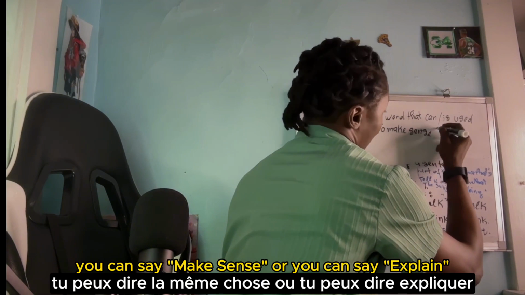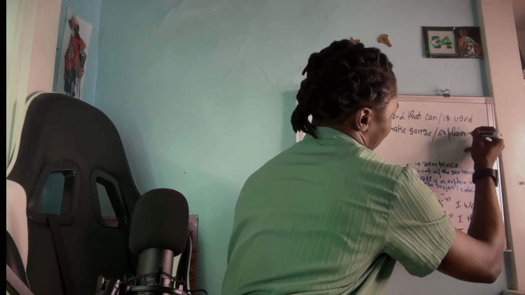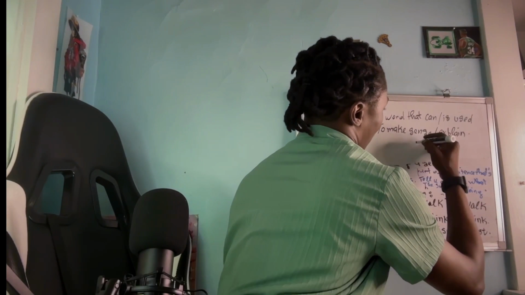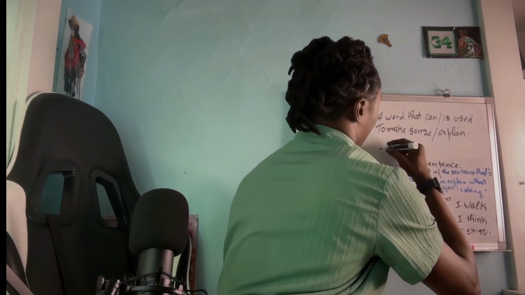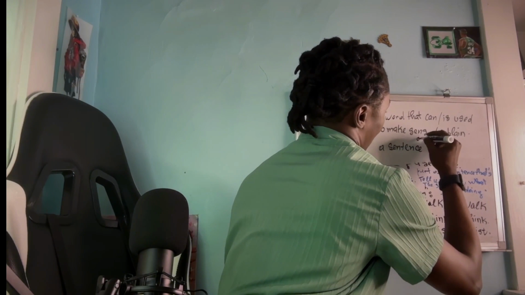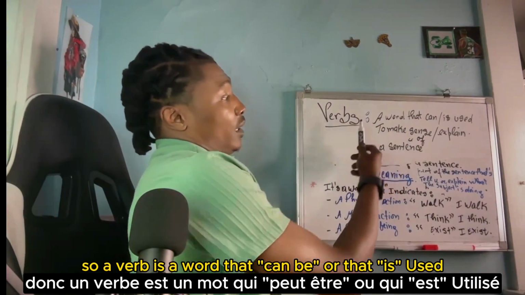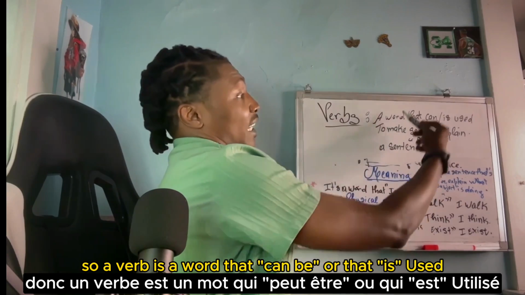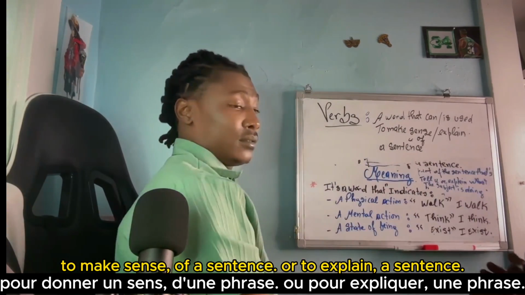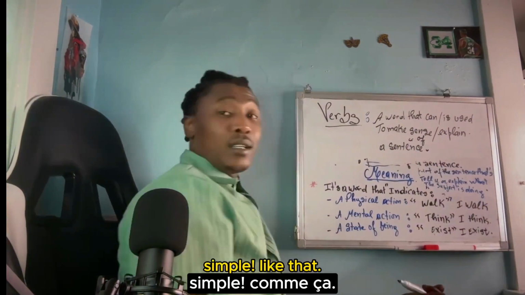You can say make sense, or you can say explain. To make sense of a sentence, okay? So a verb is a word that can or that is used to make sense of a sentence or to explain a sentence. Simple like that.